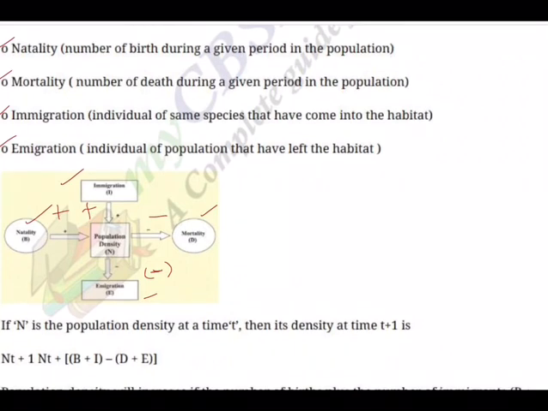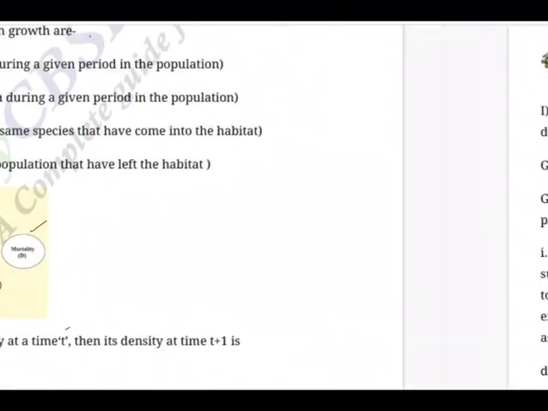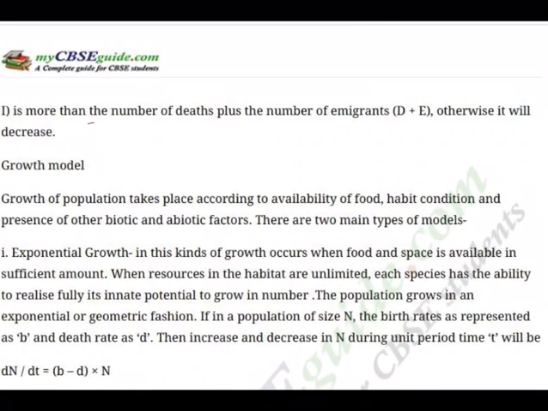So if N is the population density at time t, then its density at time t plus 1 is N(t+1) = N(t) + B + I, because these are adding, minus D plus E, the death rate and emigration. So that should be the density. So population density will increase if the number of births plus the number of immigrants, that is B plus I, is more than the number of deaths plus the number of emigrants, D plus E, otherwise it will decrease.